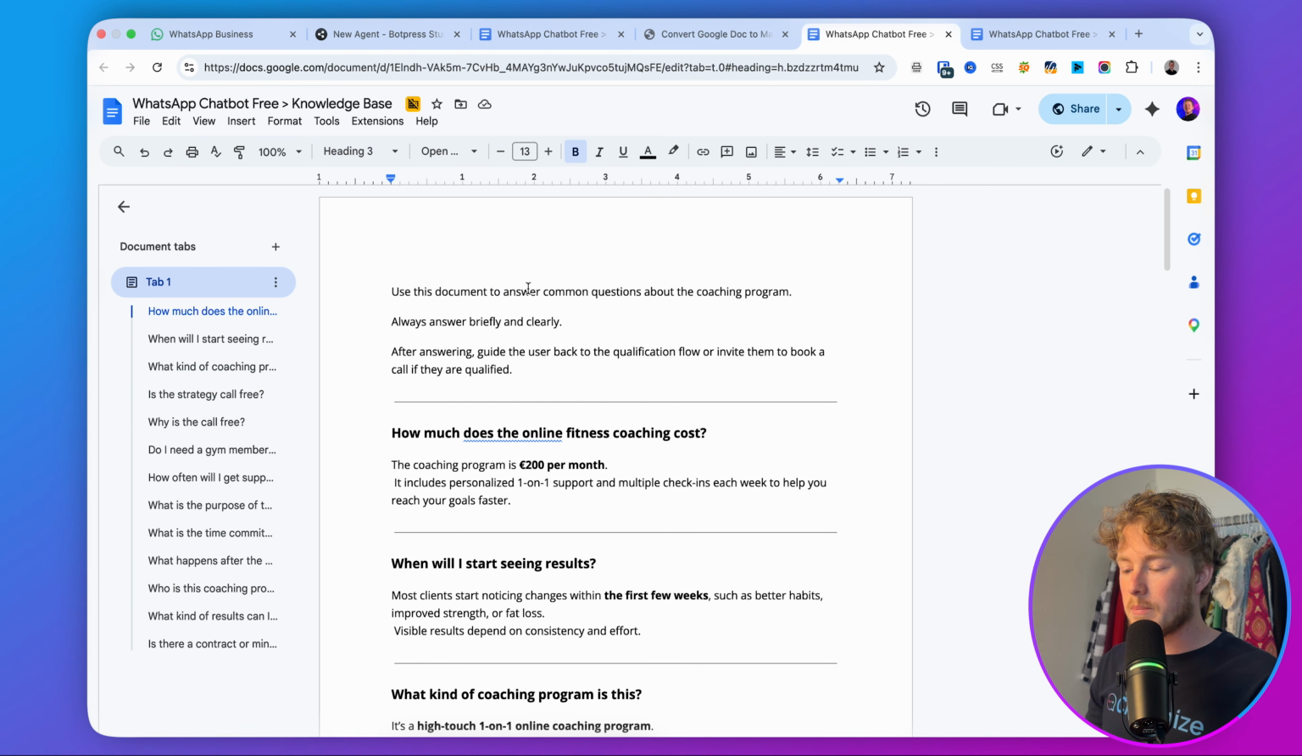This is all part of the template. The prompt is also part of the template. But what you can basically do is click here on file, then click on download, and then download this as a PDF.